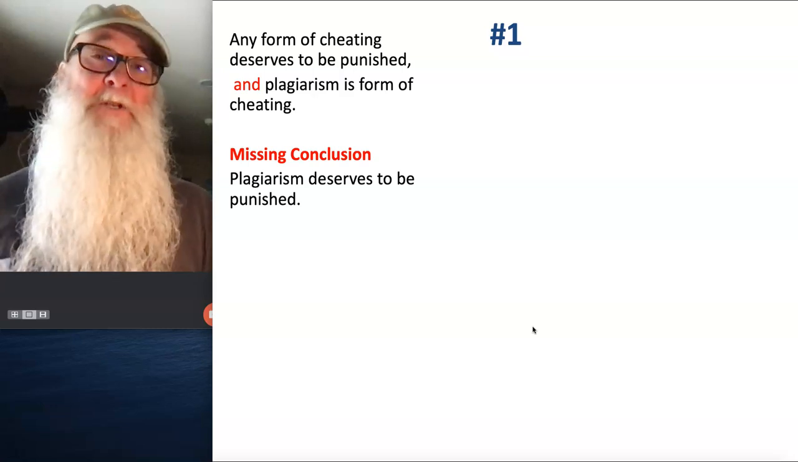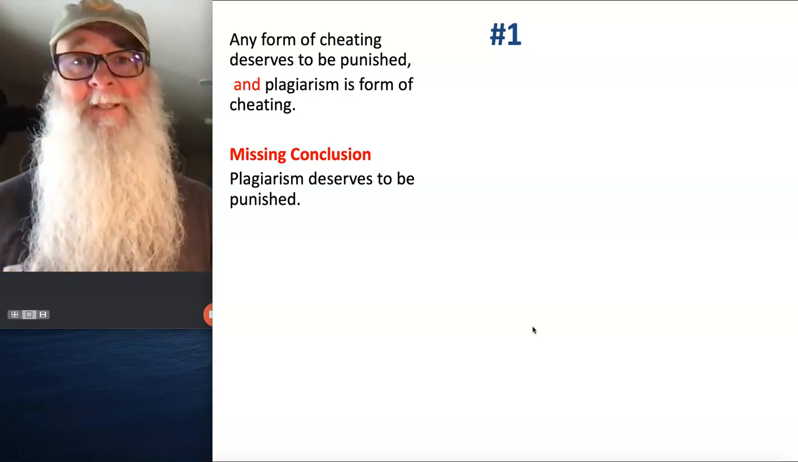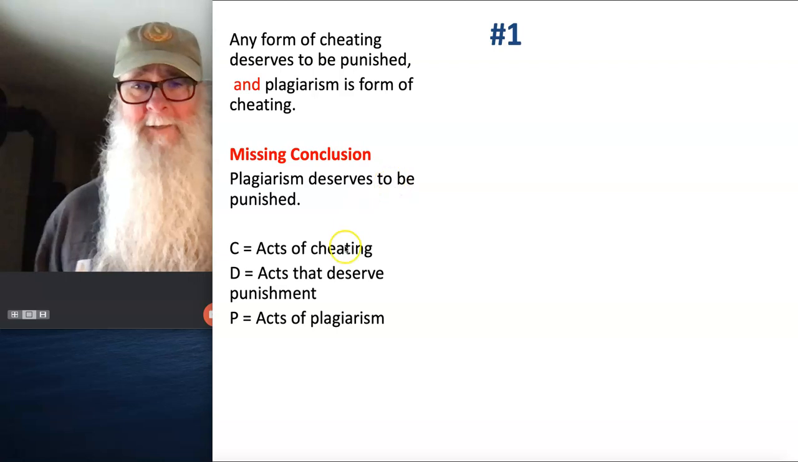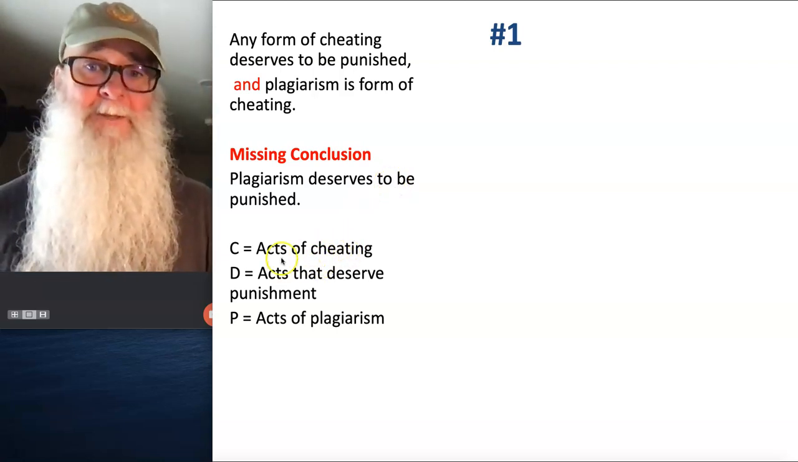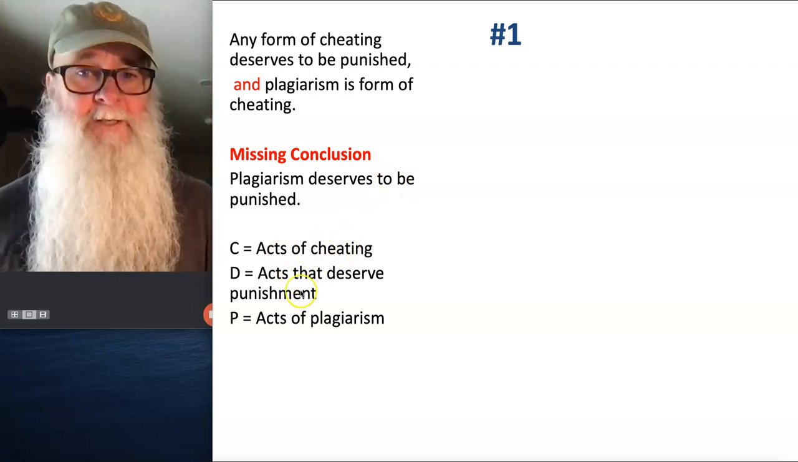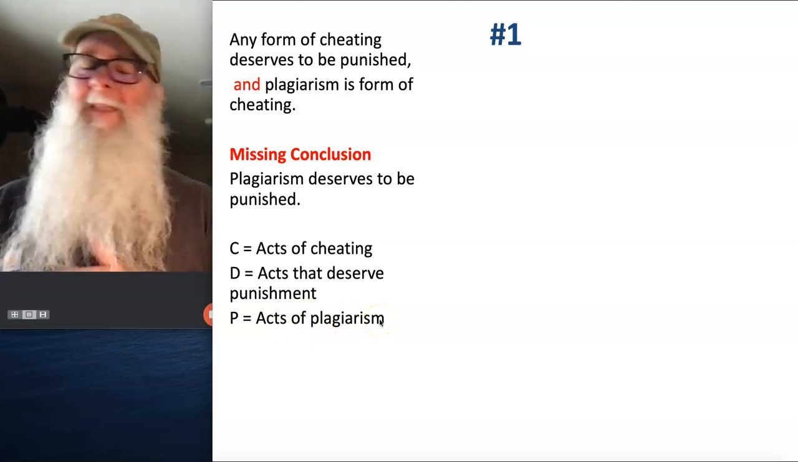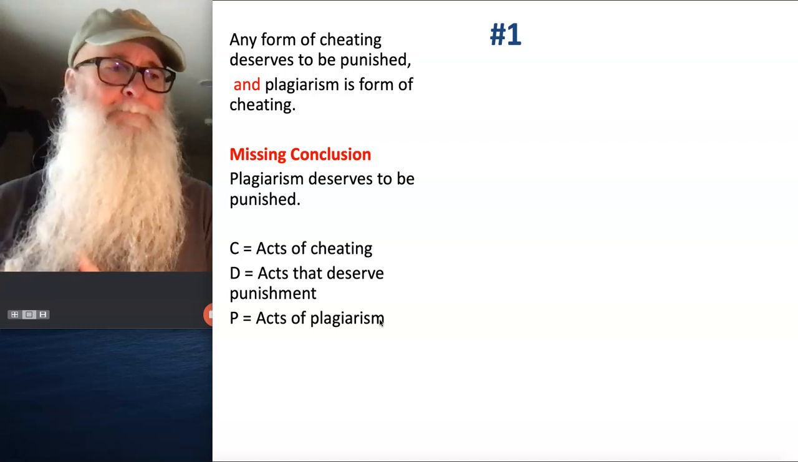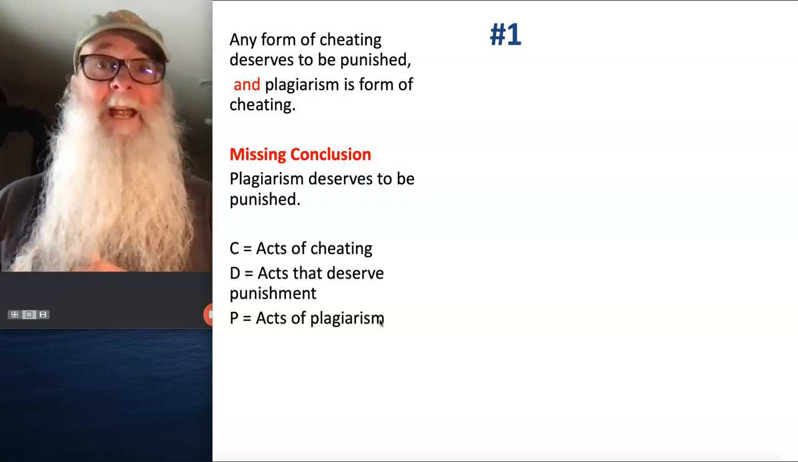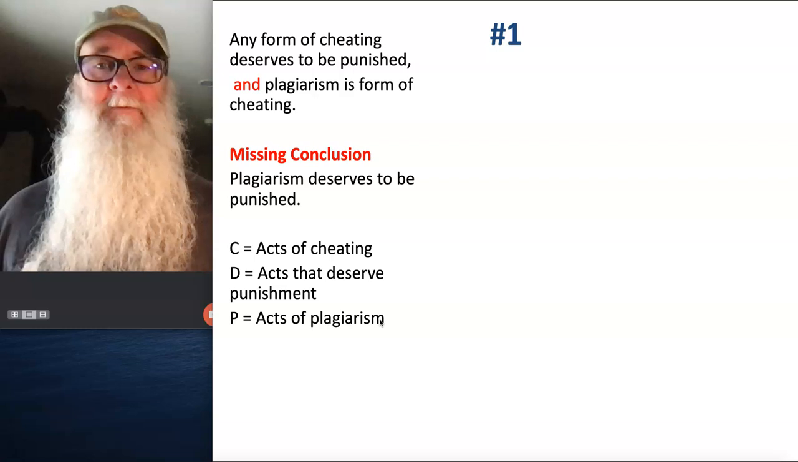So now we've got to come up with the terms, our plural nouns or noun phrases that we're going to use in our standard form categorical syllogism. I chose to express the terms this way: acts of cheating, acts that deserve punishment, acts of plagiarism. You may have chosen different wording for your terms. That's perfectly fine. You just want to make sure that you have countable plural nouns or noun phrases as your terms.